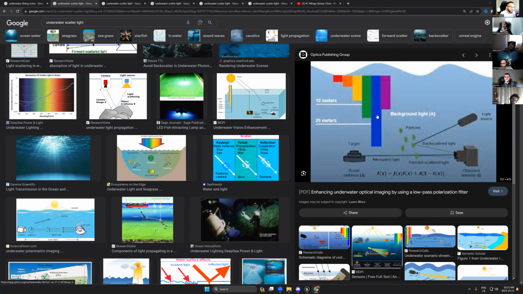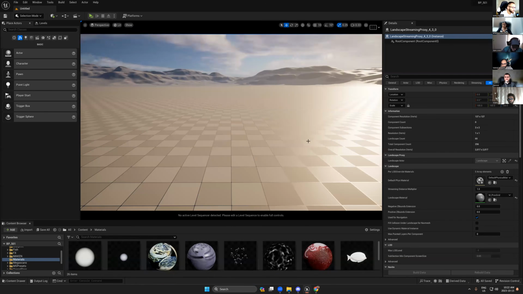But at 1,000 meters, that's where it stops. Everything below 1,000 meters, the light doesn't reach. It's dark. After 1,000 meters, even the blue is going to be absorbed. So let's say we have the blue lights here.